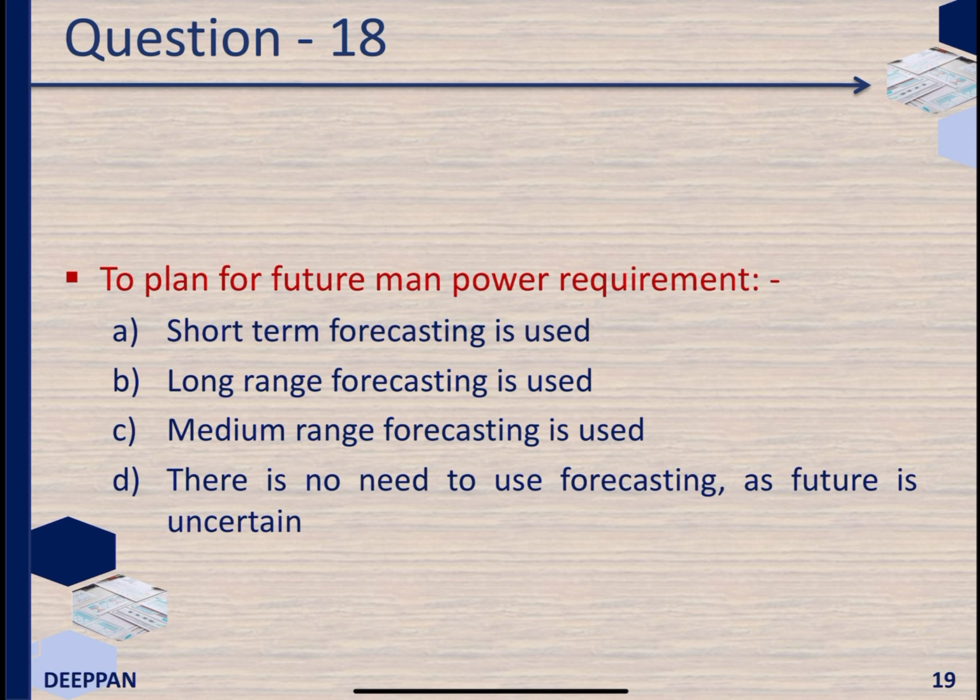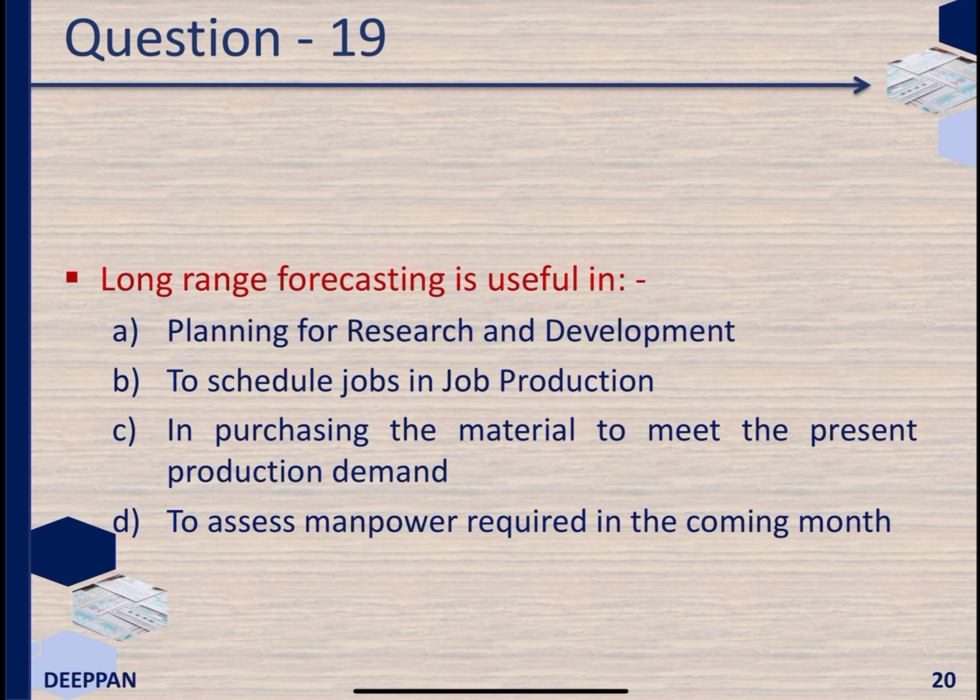To plan for future manpower requirement, long range forecasting is used. Long range forecasting is useful in planning for research and development. Medium range forecasting is useful to plan for capacity adjustments. To decide workload for men and machine, short term forecasting is used. Important factor in forecasting production is available capacity of machines.